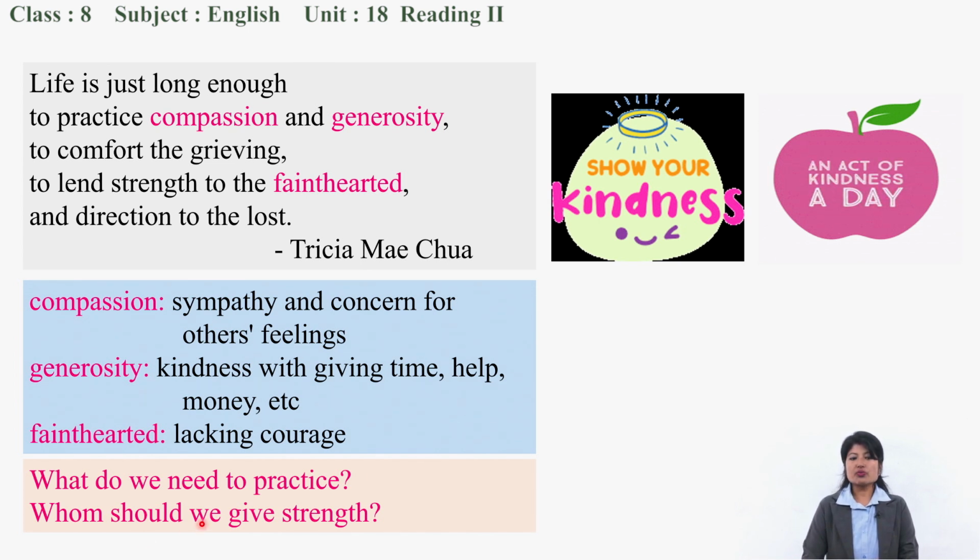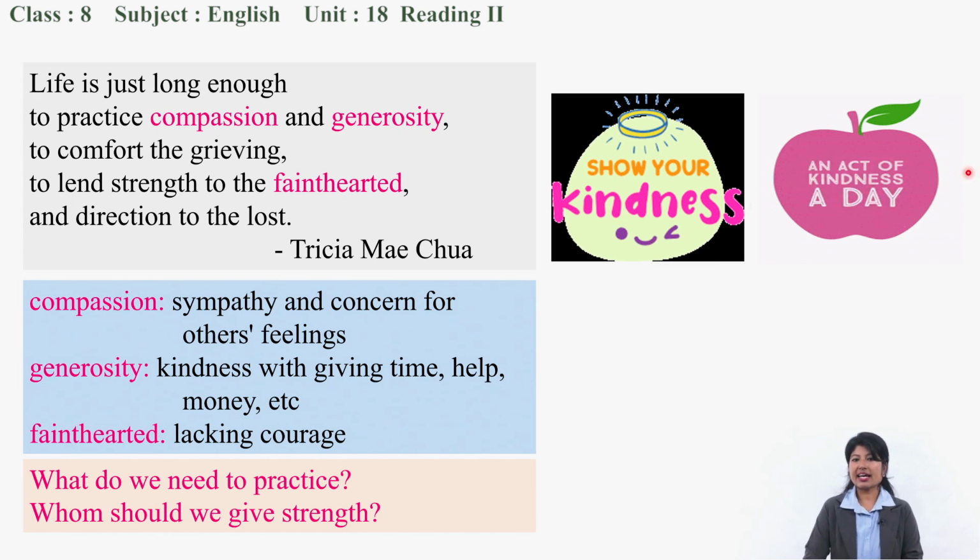And whom should we give strength? To the powerful people, strong people? Whom do we give strength? Yes, the people who are feeling low, who are faint-hearted. Faint-hearted people, feeling low people, we have to show our kindness, right?